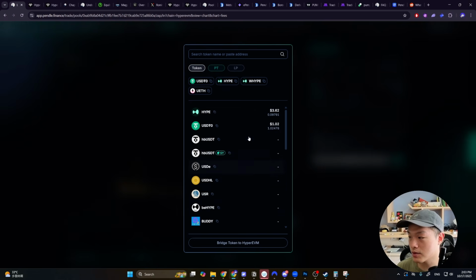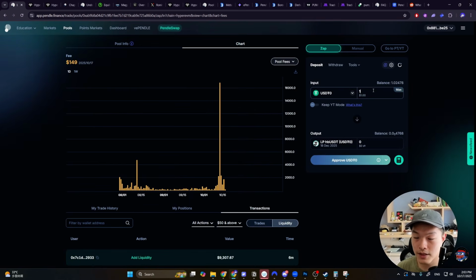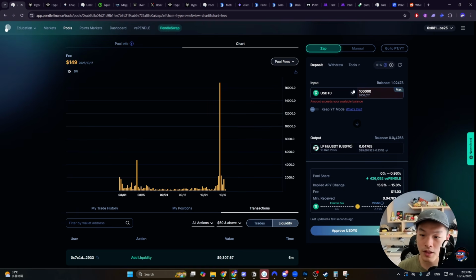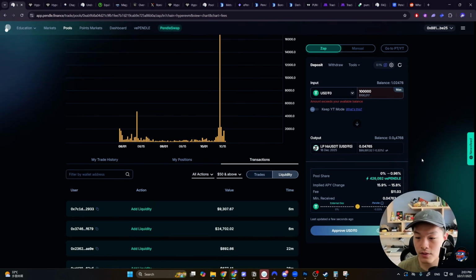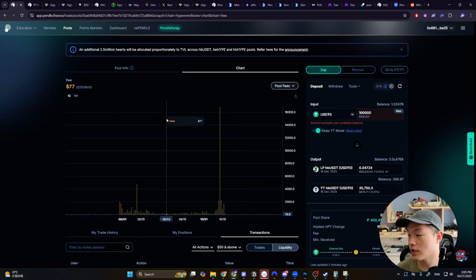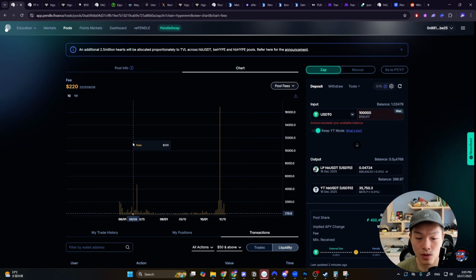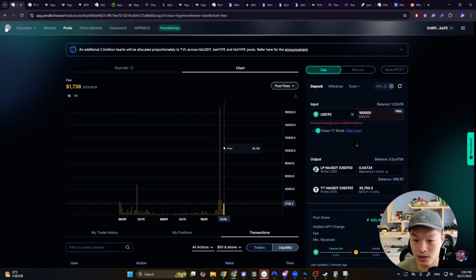And again, when you provide liquidity, you can swap from any other asset. You could put a lot of money into it or very little money into it. Let's say you put in 100K, right? And it tells you the expected outcome here. But let's just say that we want to calculate the rough APY we could expect from providing liquidity for this pool. What we could do is figure out the fees, right? What is a reasonable amount of fees that we could be earning?